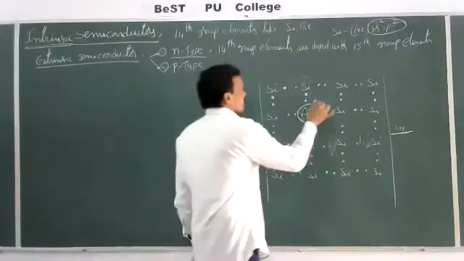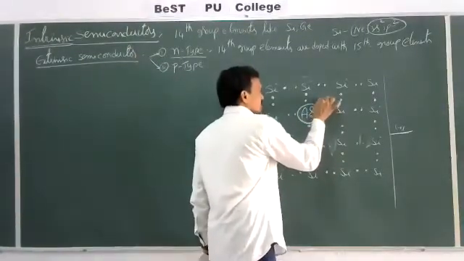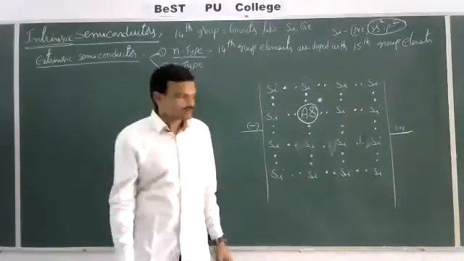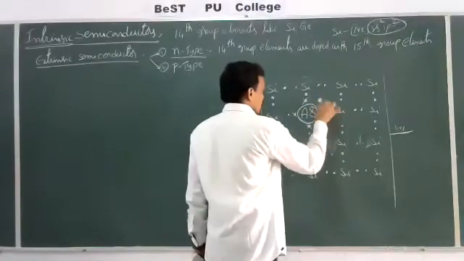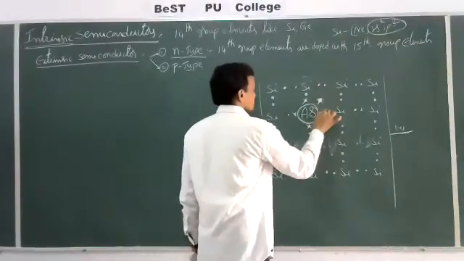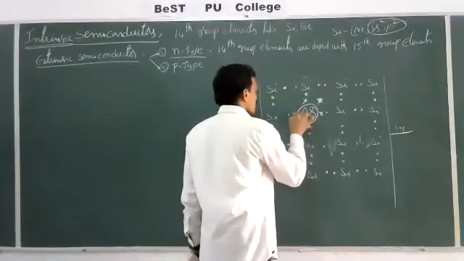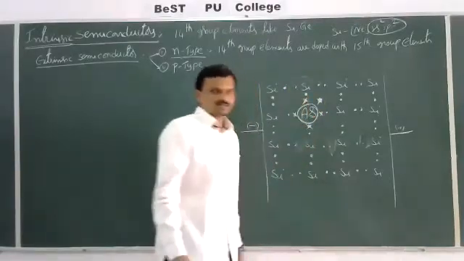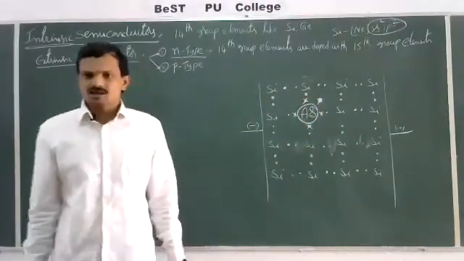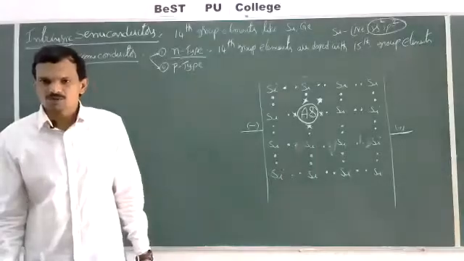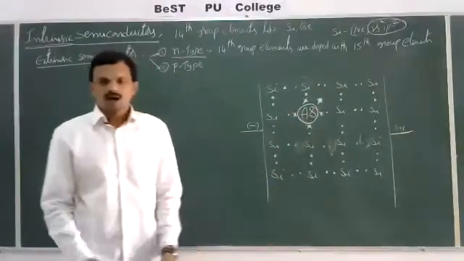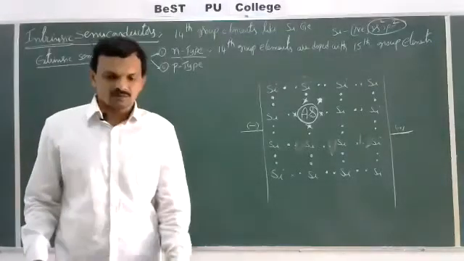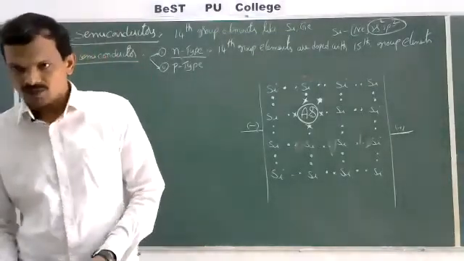And what about the 5th electron? This 5th electron is free. Now see here. 1, 2, 3, 4 and 5th. Out of the 5 electrons, 4 electrons are involved in bond formation with 4 neighboring silicon atoms, and the 5th valence electron is free, which is not involved in bond formation.